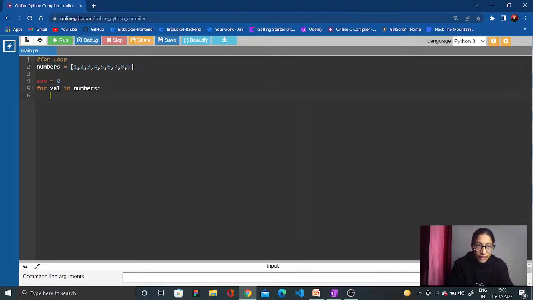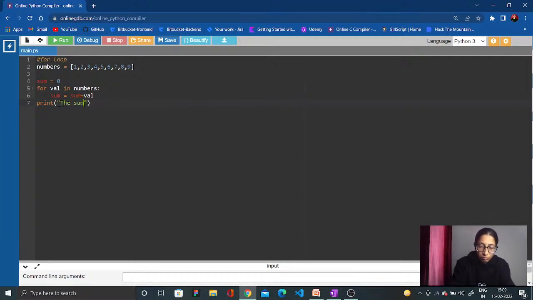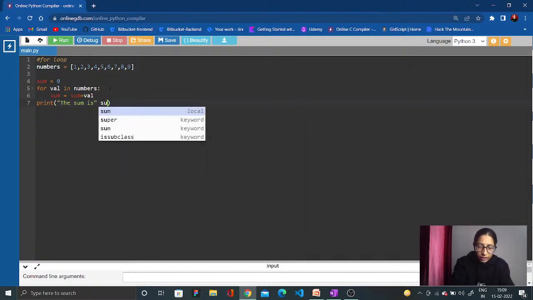If I say this, and sum is equal to sum plus val. Correct? Now I need to print the sum. And just to look nice, I'll write 'the sum is'.